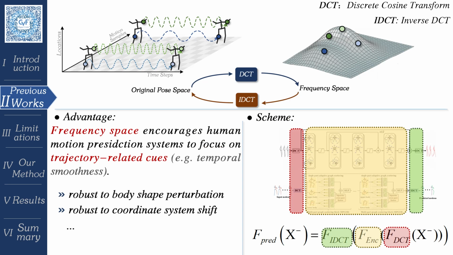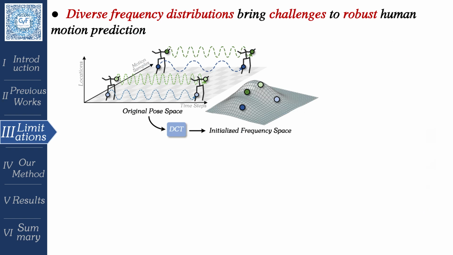As a commonly used strategy, frequency-based representation learning verifies its effectiveness in encoding temporal dynamics. In contrast to the initial 3D pose space, frequency space encourages human motion systems to focus on trajectory-related cues, significantly improving robustness against body shape perturbation and coordinate system shift. In this context, the frequency features extracted from past body motions dominate future motion prediction.